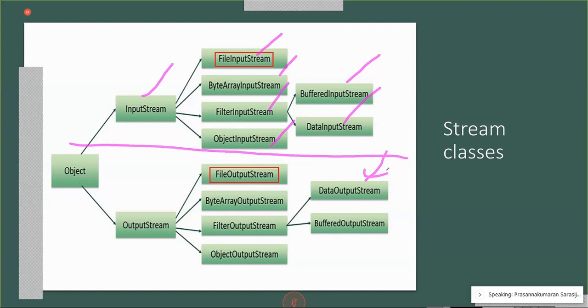And I have highlighted two classes, FileInputStream, this one, and this one. In the majority of cases, we use FileInputStream and FileOutputStream because the other classes process the data differently.